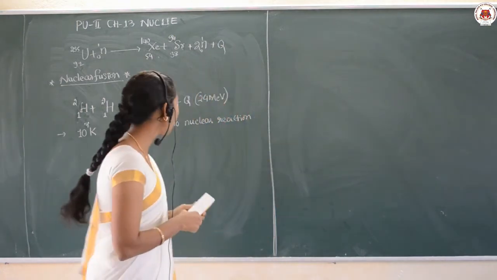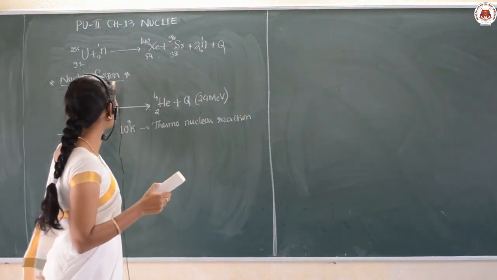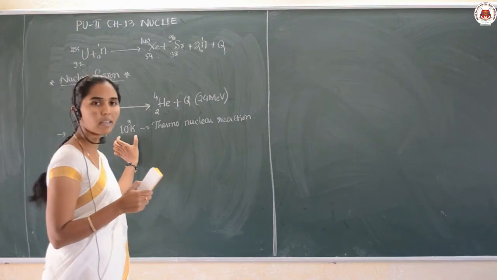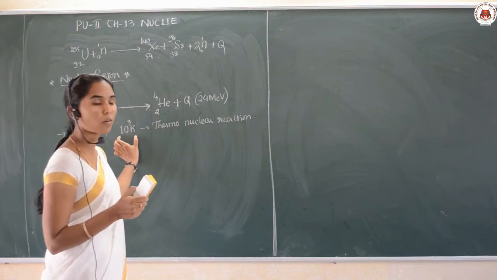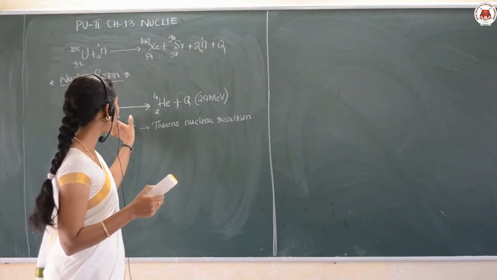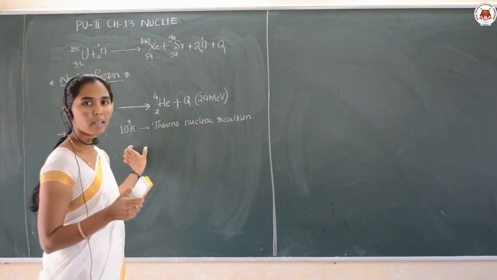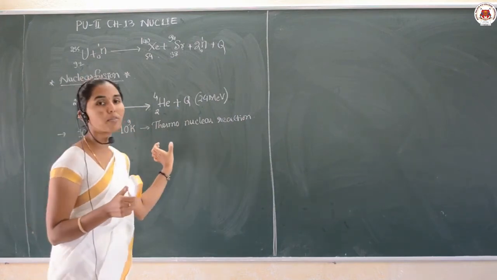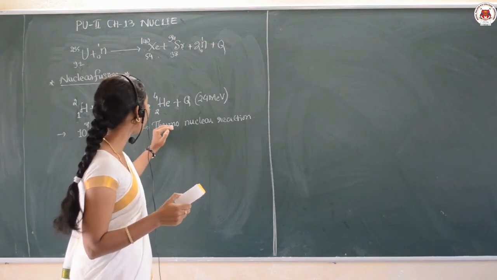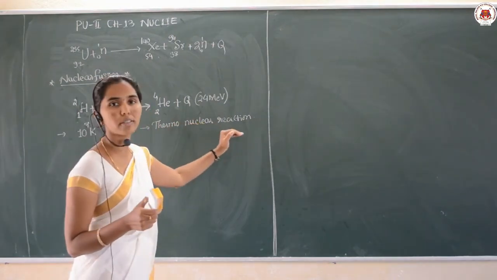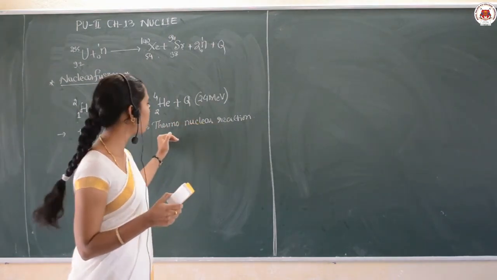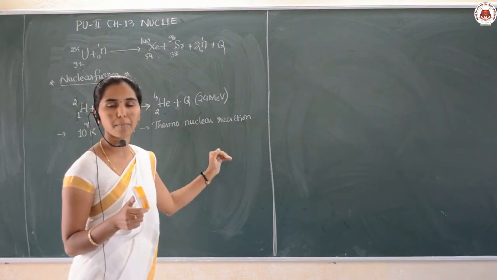And if nuclear fusion reactions take place at a temperature of 10 to the power 9 Kelvin, such reactions are called thermonuclear fusion reactions or thermonuclear reactions. Am I clear?